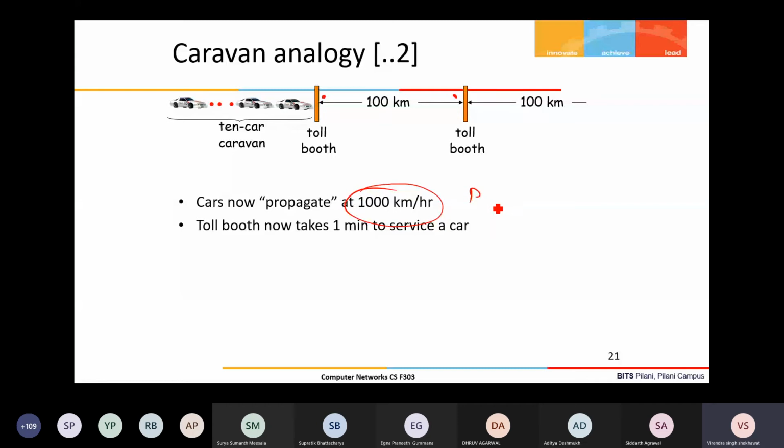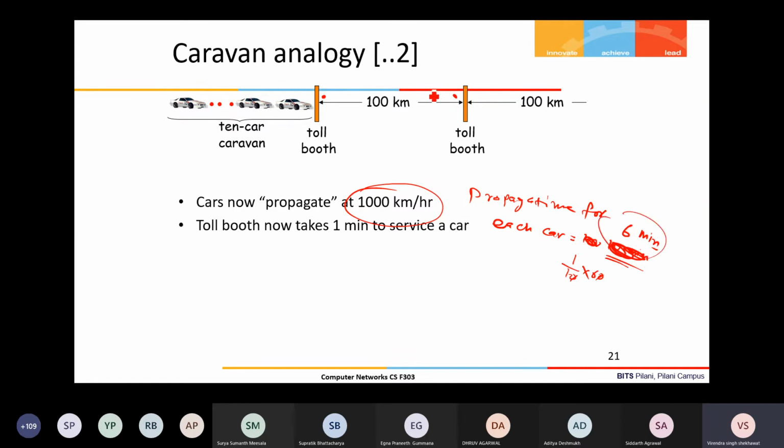No, I'm wrong, it's not 10 minutes. The distance is 100 km, so 100 divided by 1000 is 1/10 hour, multiplied by 60, so it is 6 minutes.